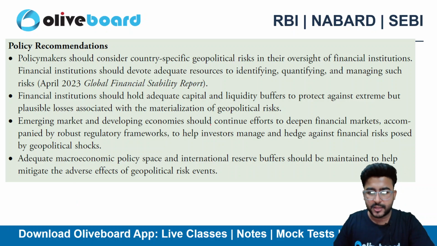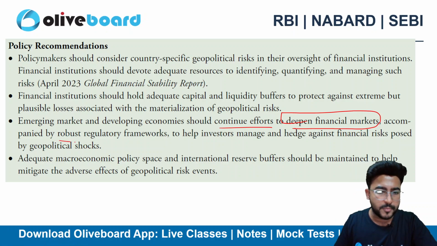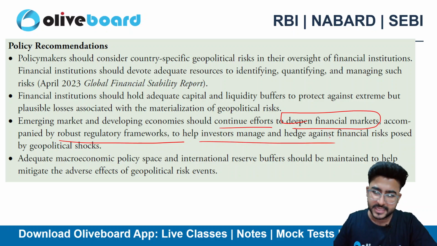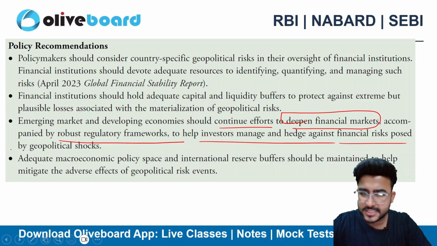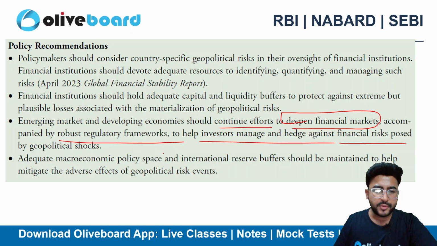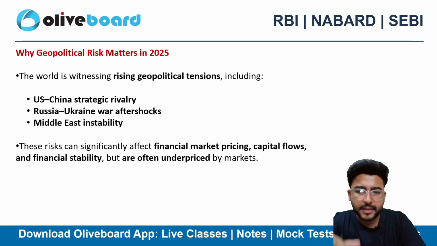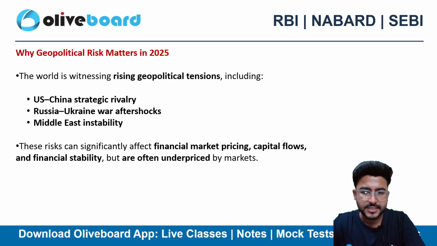Emerging markets and developing economies should continue their effort to deepen the financial markets. We already discussed this in the Director Wali report. This should be accompanied by a robust regulatory framework to help investors manage and hedge their financial risk posed by geopolitical shocks. So you need to deepen the financial markets if you are an emerging economy like India. Adequate macroeconomic policy space and international reserve buffers should be maintained to help mitigate the adverse effect of geopolitical risk. So these are the policy recommendations that are stated in the report, right?